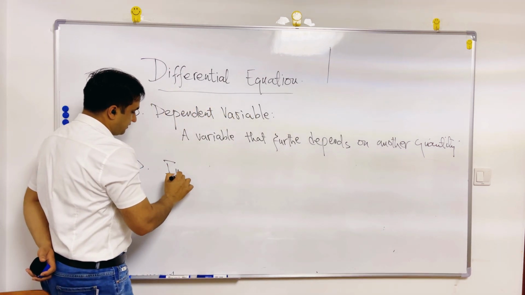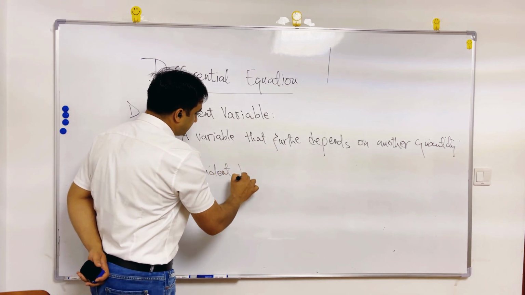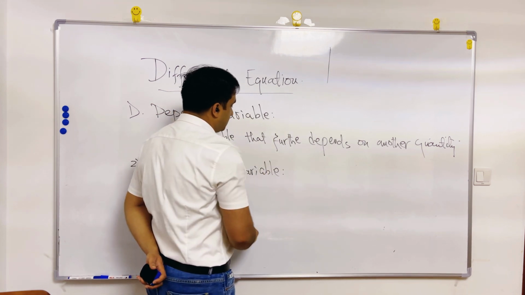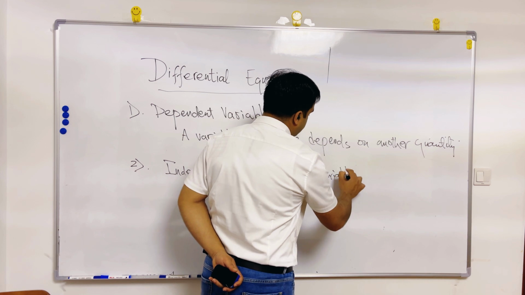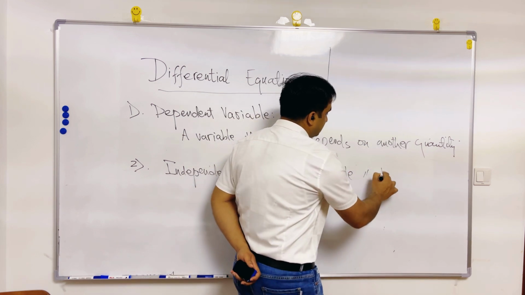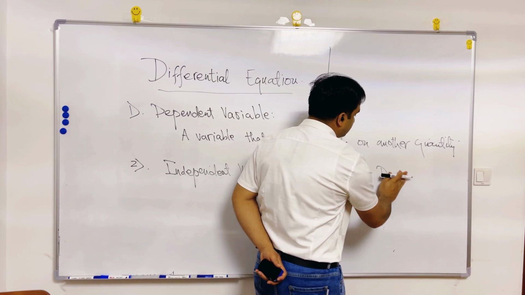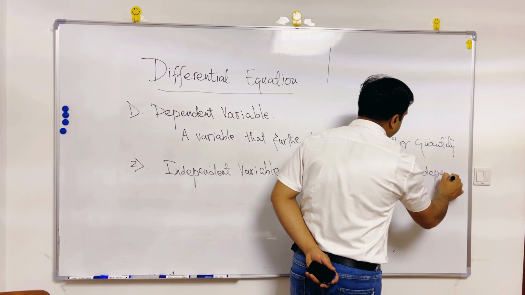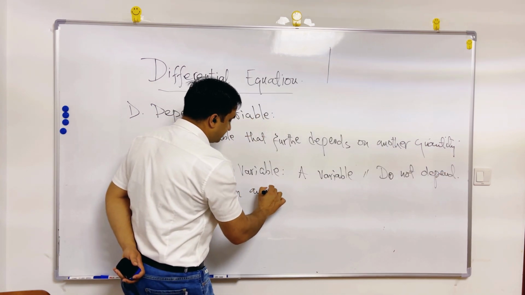An independent variable is a variable that does not depend on any other quantity.